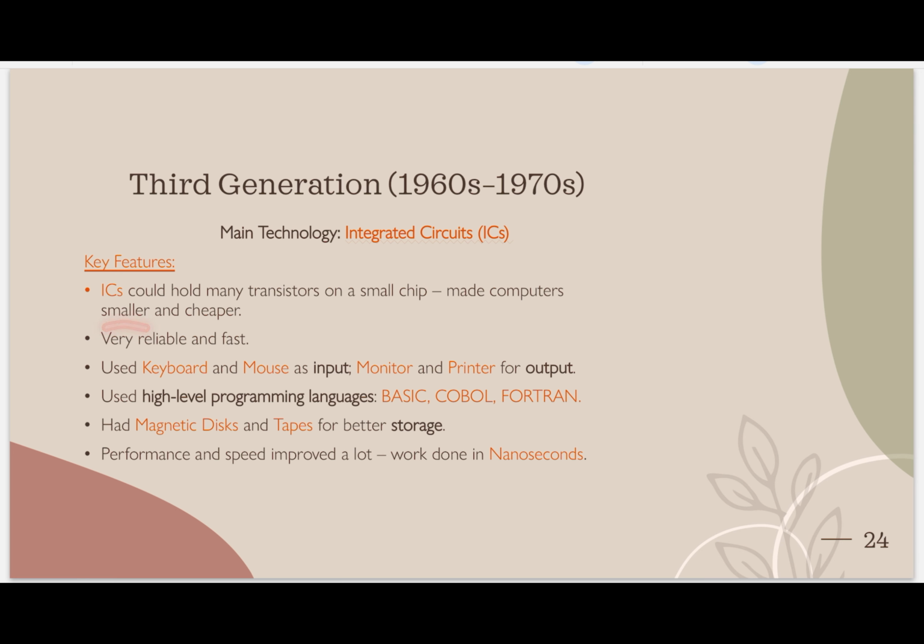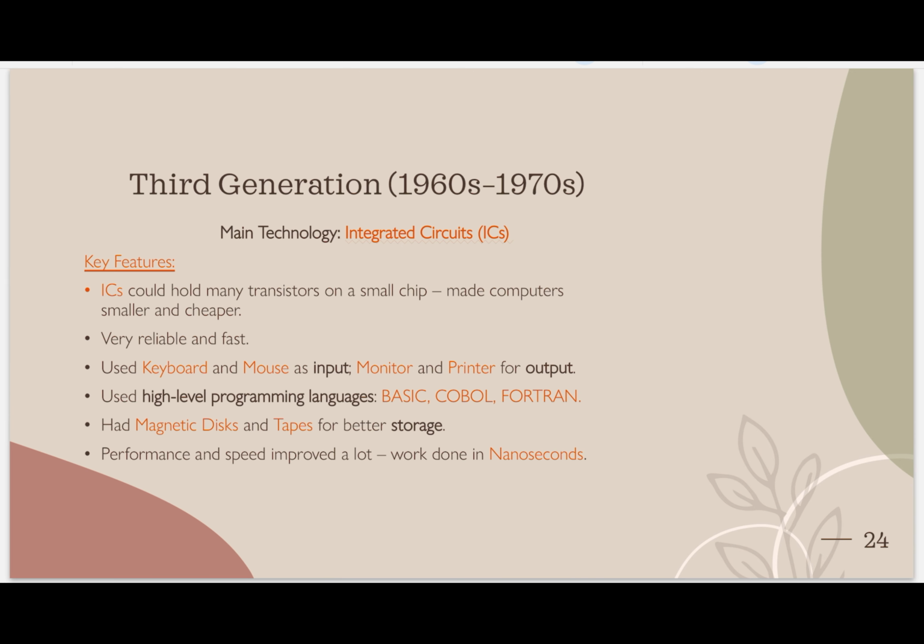Why? Because they are smaller, cheaper, and an IC could hold many transistors, so it can perform many multiple tasks. ICs are very powerful, reliable, and fast. Transistors were very reliable, but integrated circuits are more reliable than transistors.